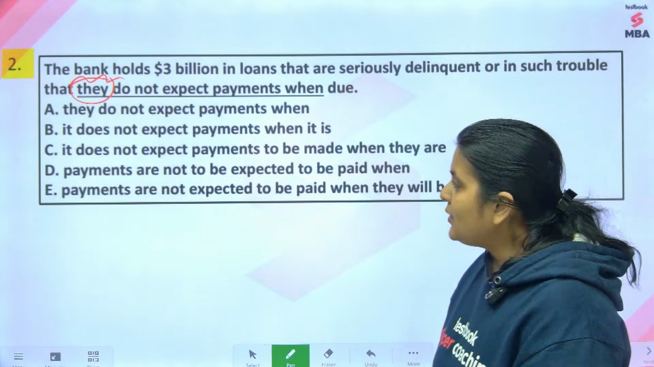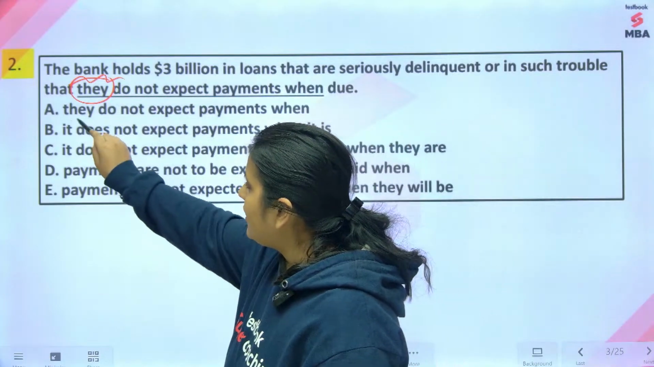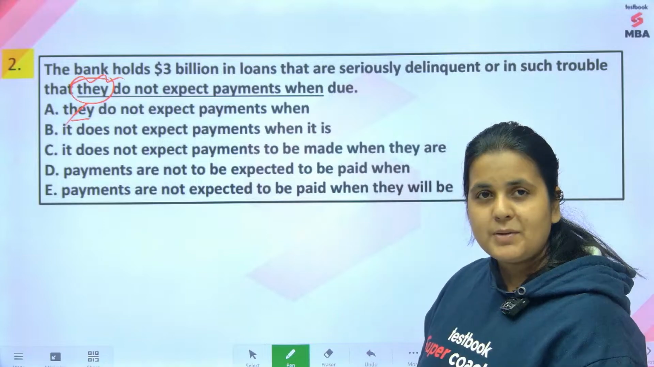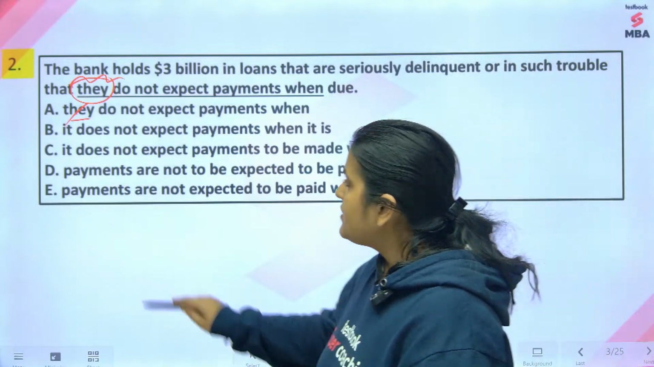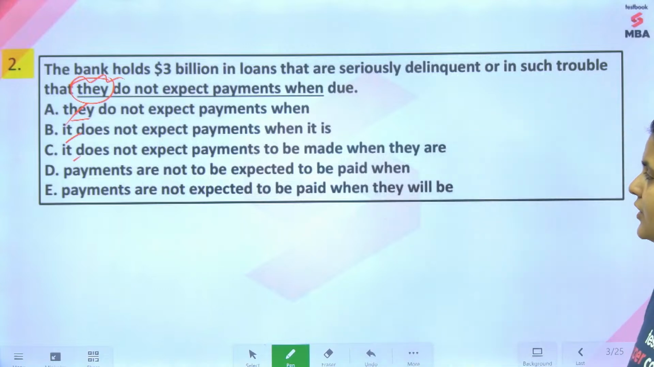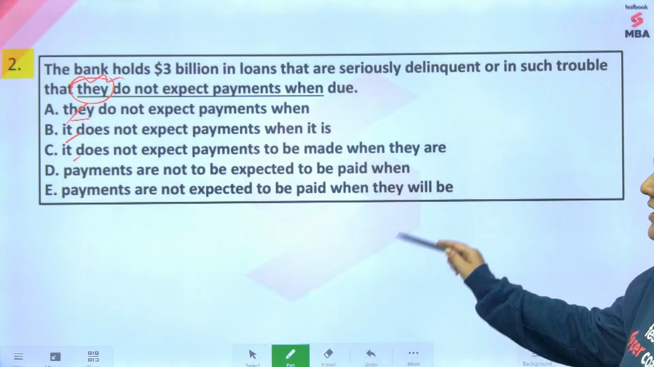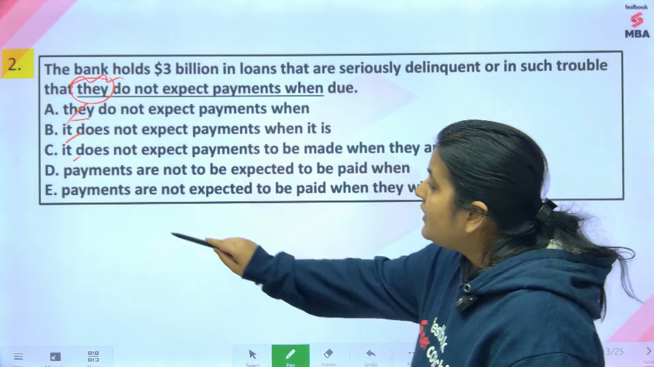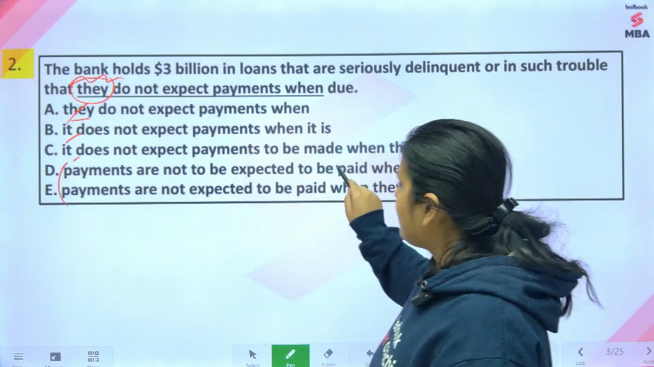So now you'll have to decide whether it will be they do not, they नहीं होगा, because you're talking about bank, bank is singular. So it does not make sense. Payments are not to be expected. Payments are not expected to be paid. Now both of these are in passive voice.